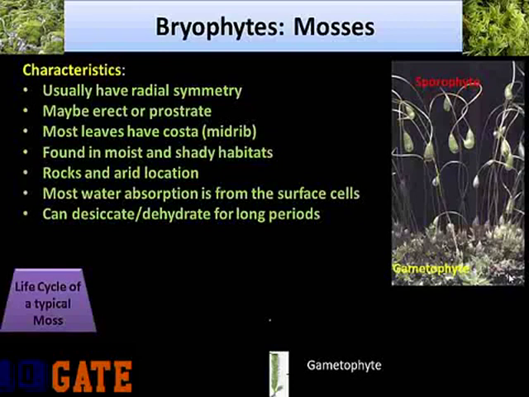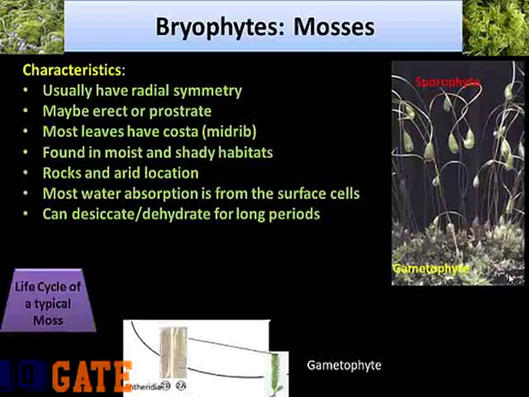So coming to the life cycle of a typical moss. The dominant and the obvious stage in the moss life cycle is the leafy green gametophyte, here represented by number 1. It is the moss plant that one will encounter on forest floors and other moist habitats. This haploid plant is multicellular but non-vascular, so it cannot have true roots, stems and leaves. However, the plant does have cellular rhizoids that anchor it to the soil or other substrate. It also has a central stem-like stalk and leaf-like organs.